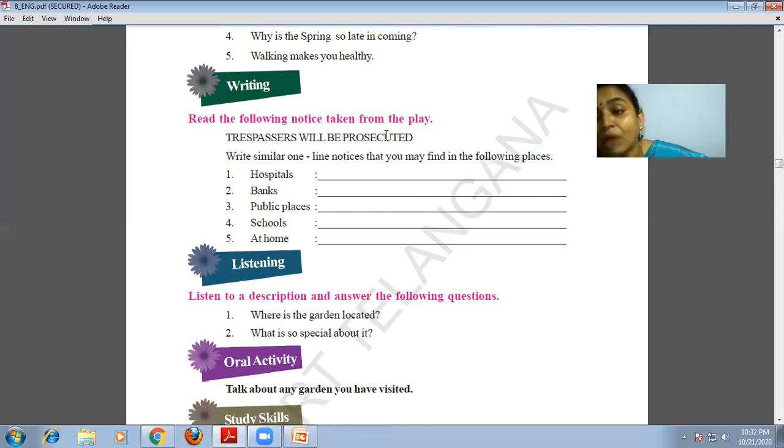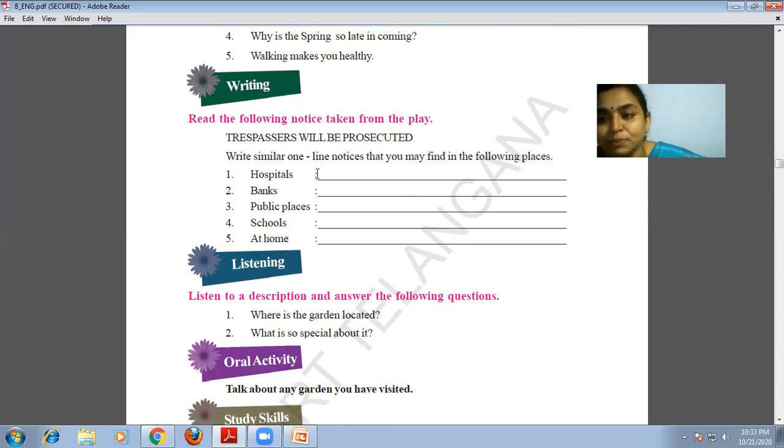garden without permission. Such notices we will see in front of hospitals, banks, public places, schools, and at home. Take it as homework and find out the notices.